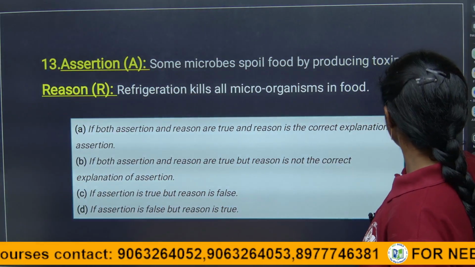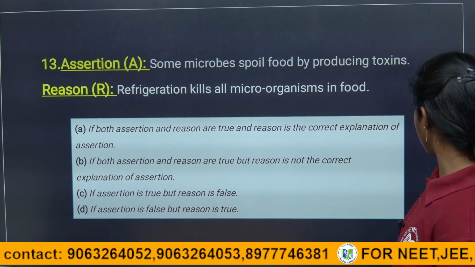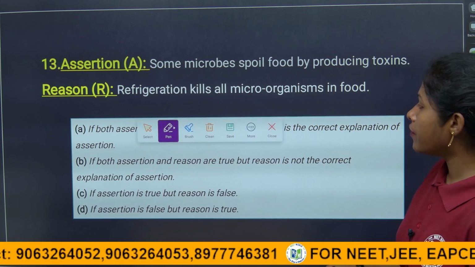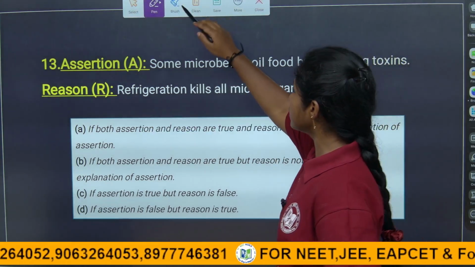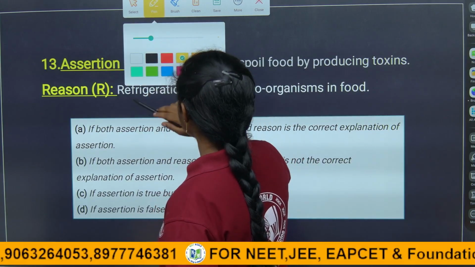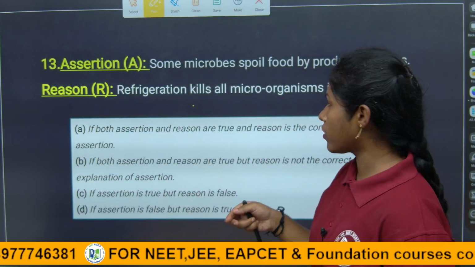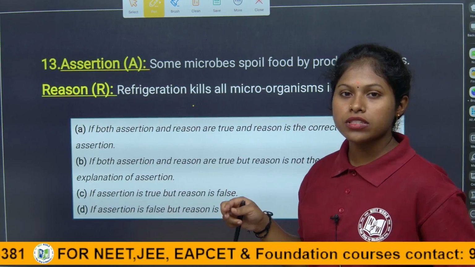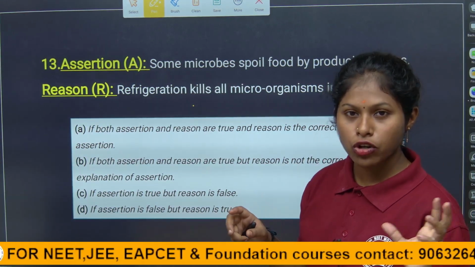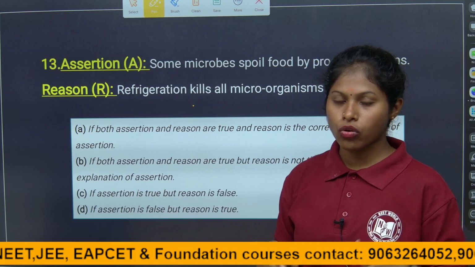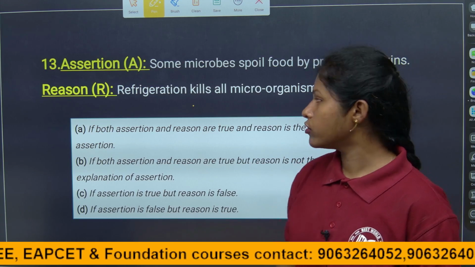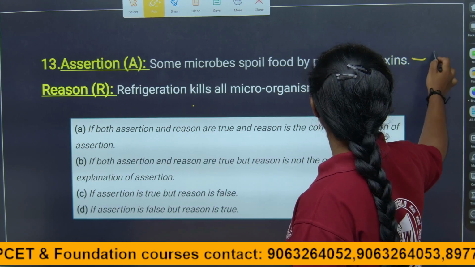If you eat that food, what will happen? We will get food poisoning. Right? So we should not eat food which has microorganisms. Because of the environment, the atmosphere, the microorganisms will grow on it and spoil the food. So here the first statement is absolutely true, children.